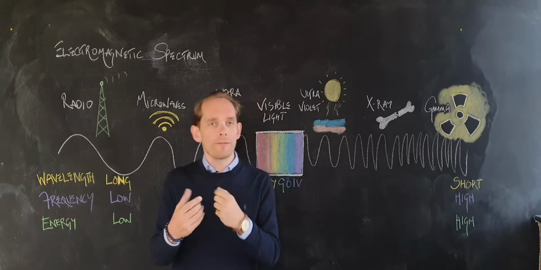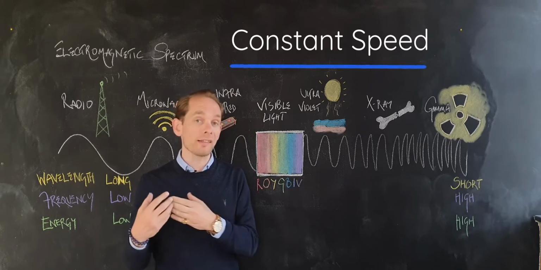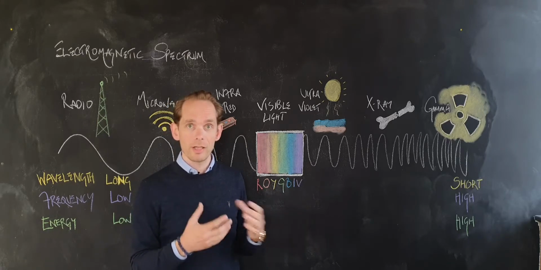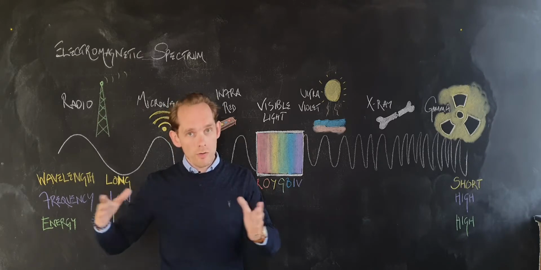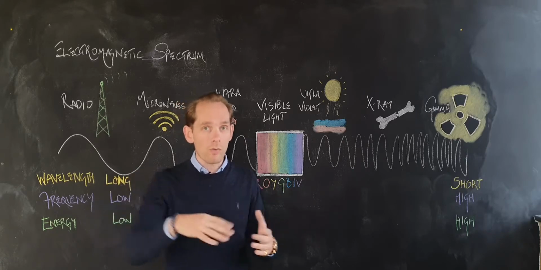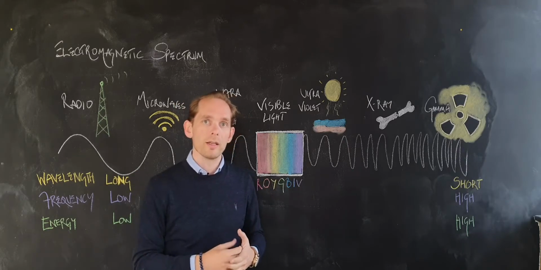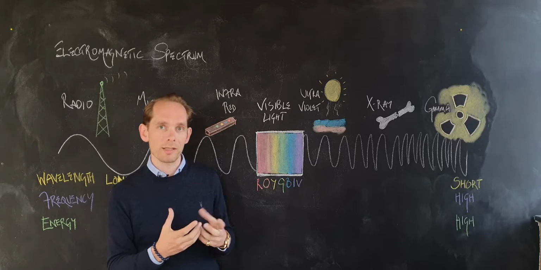That's all governed by the fact that these all have a constant speed. They have the same speed in a vacuum across the spectrum, but if you have low frequency, you're going to have a long wavelength, high frequency, short wavelength. So that's the relationship between these properties of the waves.